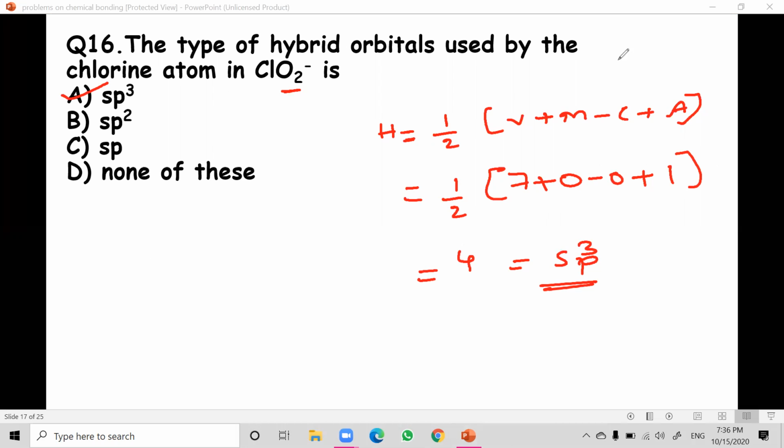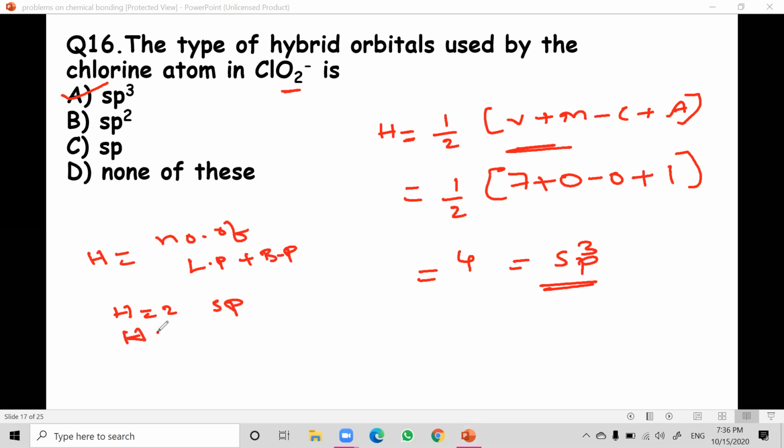They are simply asking what the hybridization involved in ClO2 minus is. As I told you, for ionic forms we can use this formula easily. For neutral molecules, we can use the formula: number of lone pairs plus bond pairs, which is H. If H is equal to 2, sp.